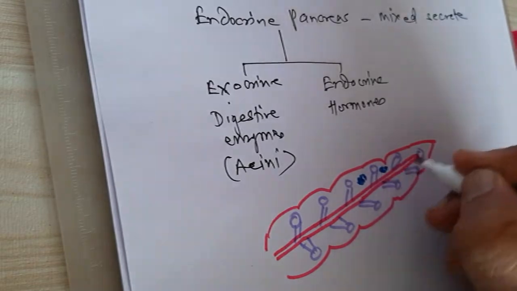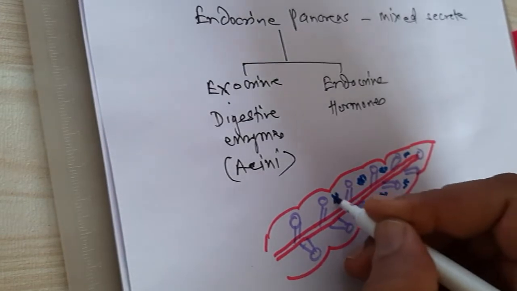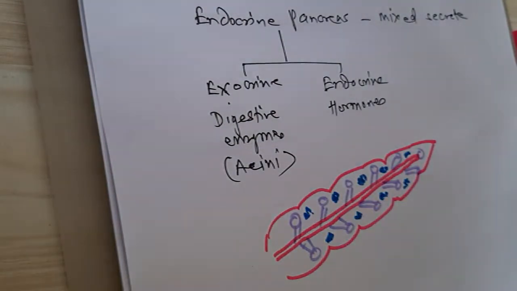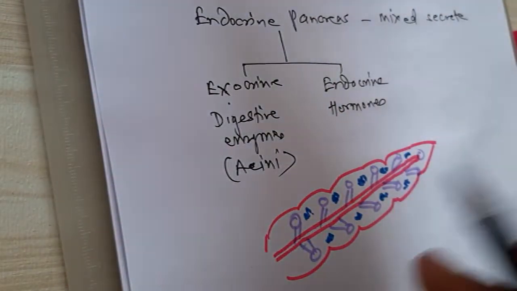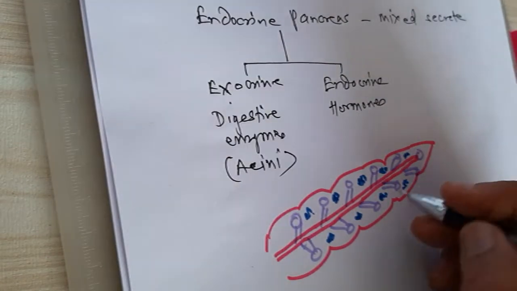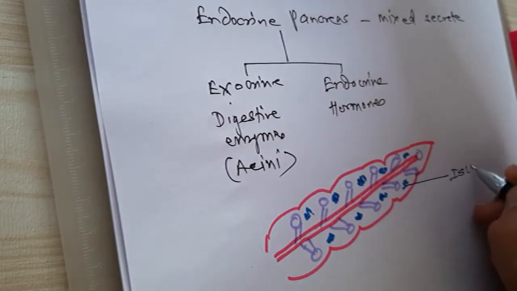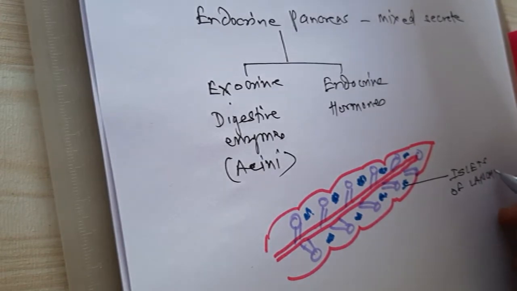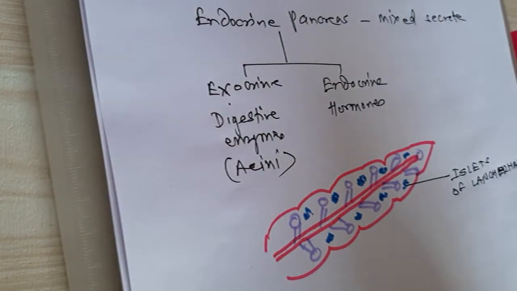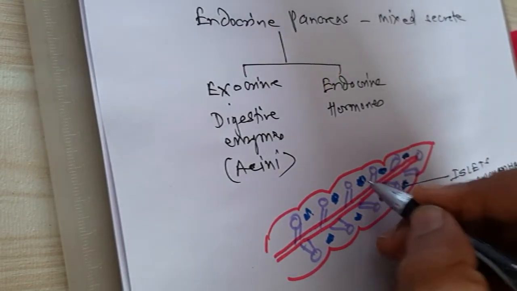They are scattered. If you see a longitudinal section inside the pancreas, these scattered cells are called the islets of Langerhans. So the group of cells which are scattered in between are called the islets of Langerhans.